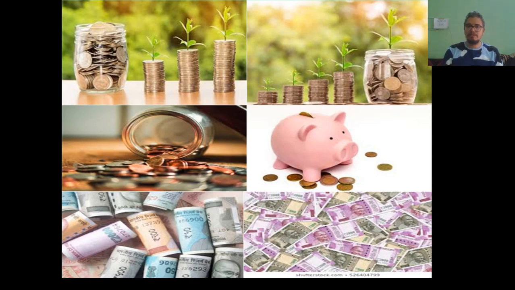We will first deal with the macroeconomics portion, that is part A, and in macroeconomics there are 5 units in total. Out of those 5 units, 3 units comprise 6 marks each, and today we are going to deal with one of those 3 units. The name of the unit is money and banking, the second unit in your syllabus. Money and banking comprises 2 chapters, money as one chapter and banking as another.